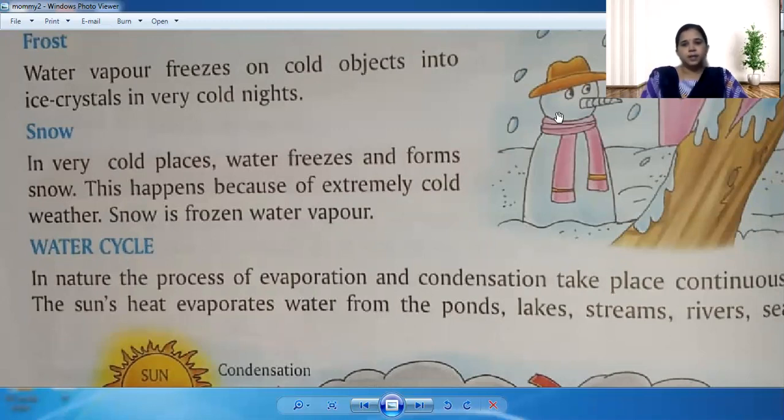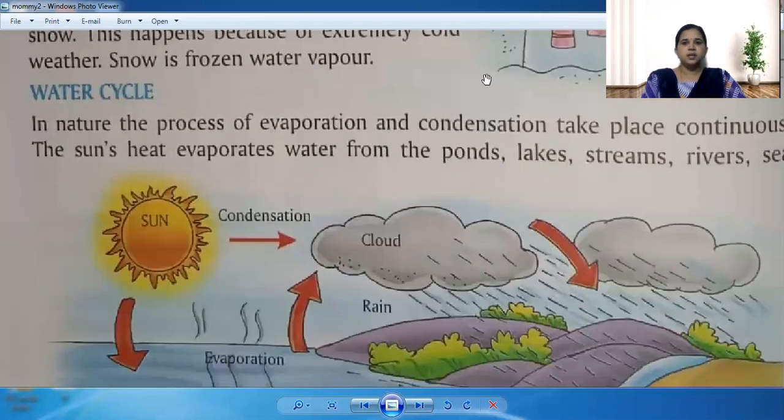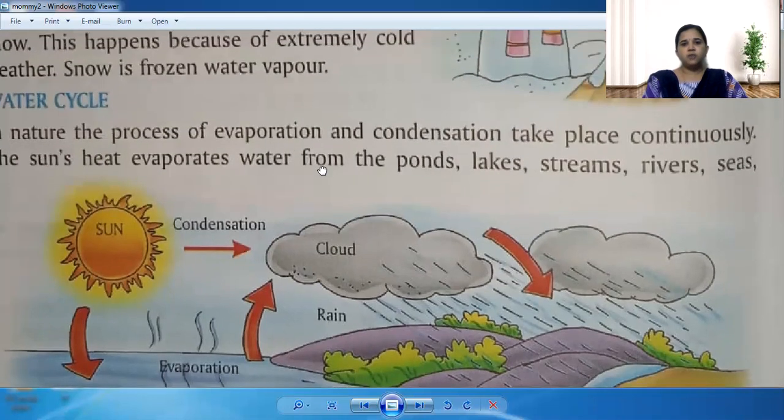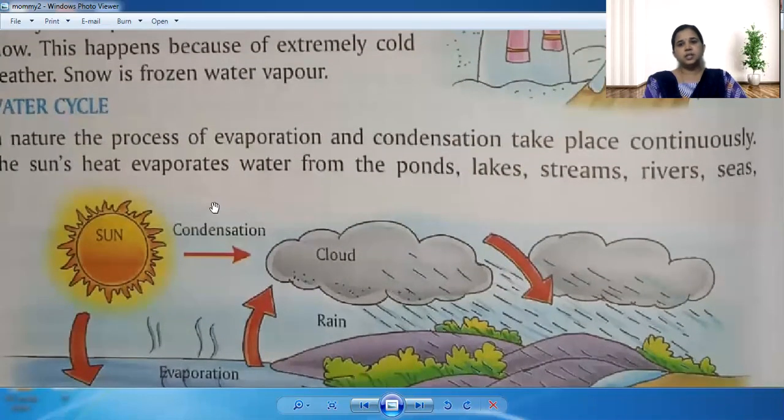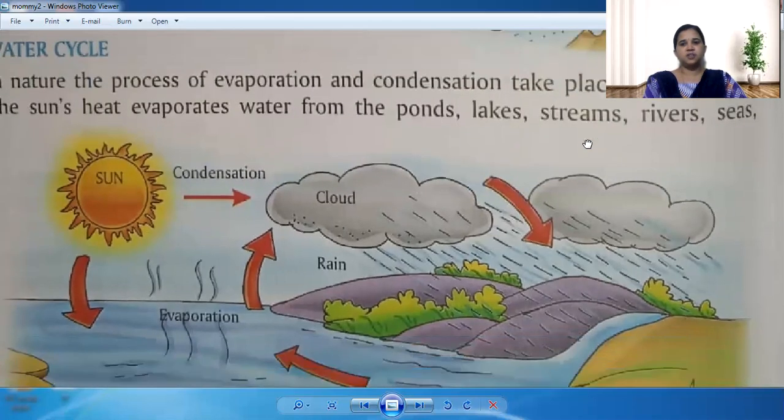Now, coming to the water cycle. So what is the water cycle? Till now we have seen that the water which is there in the ponds and lakes, due to the excess heat of the sun, gets evaporated. And again it comes down in the form of rain. That is only called the water cycle. Now let us see. In nature, the process of evaporation and condensation takes place continuously. The sun's heat evaporates water from the ponds, lakes, streams, and rivers.